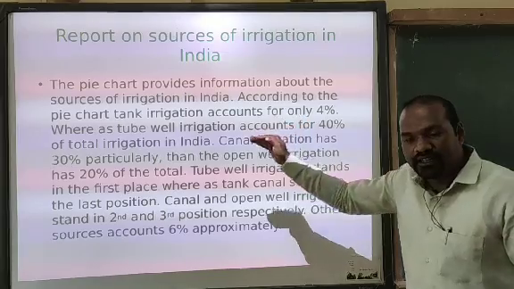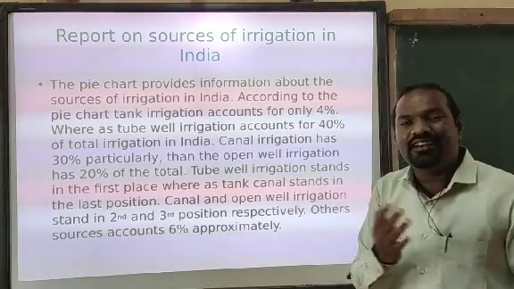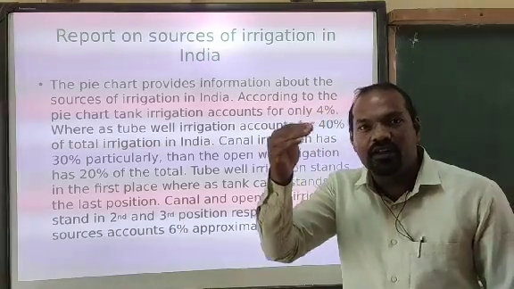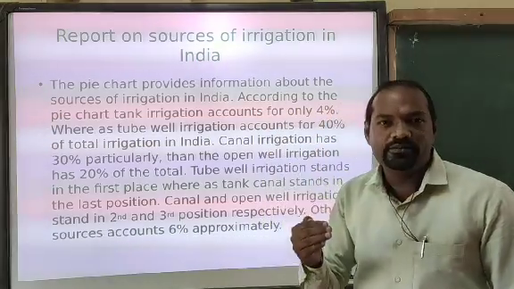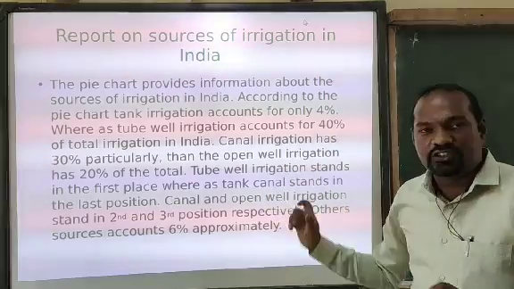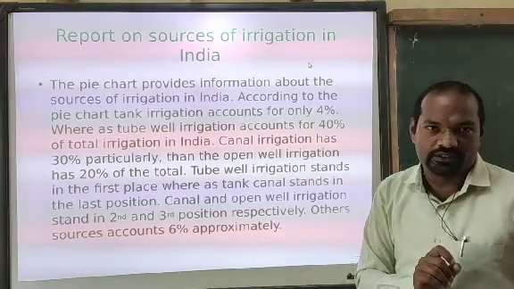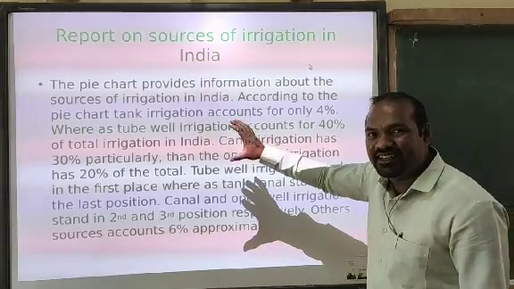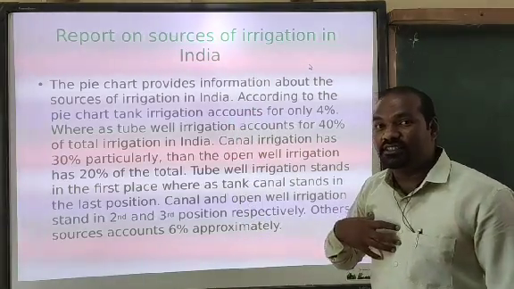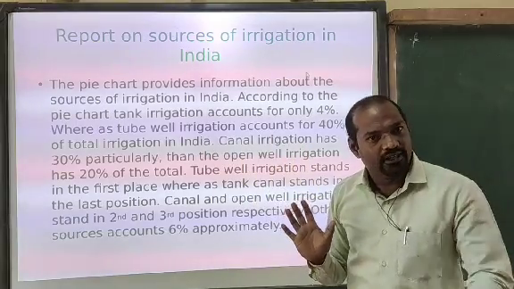Here, in the beginning of presenting the data, I have mentioned very clearly which comes last and which comes first. Tank irrigation comes in the last position and tube well irrigation comes in the first position. I have clearly indicated this when presenting the data which is already prescribed in the question paper. Is it clear?